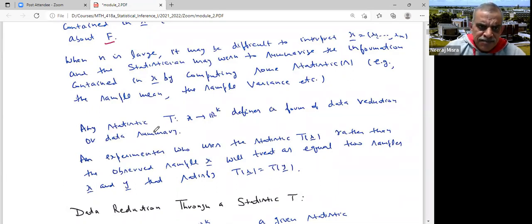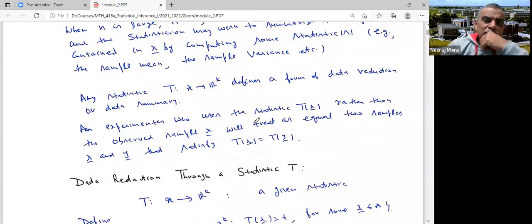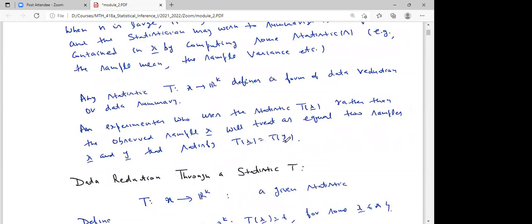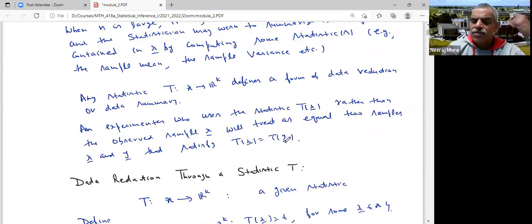An experimenter who uses the statistic T(X) rather than the observed sample X will treat two samples X and Y the same if T(X) is the same as T(Y). Because he's assuming that all the information which was contained in X has been squeezed into T. So that means if the T's are the same, he would treat the corresponding samples to be the same. That is what is being said over here.